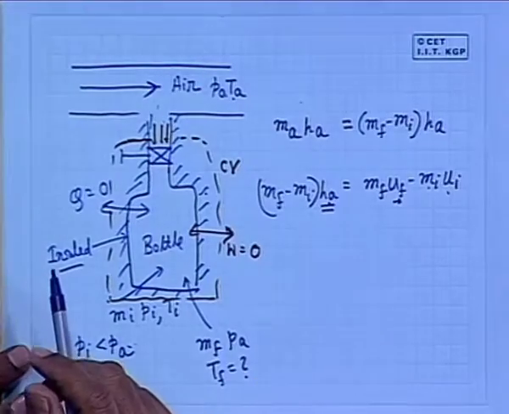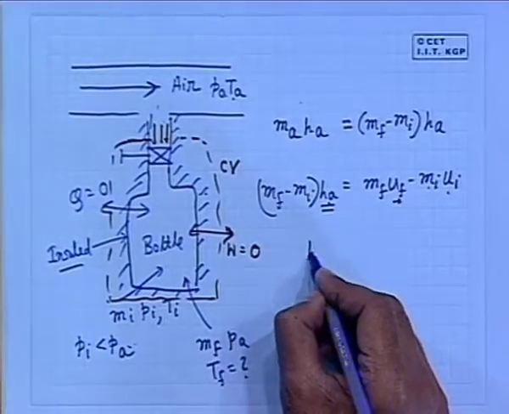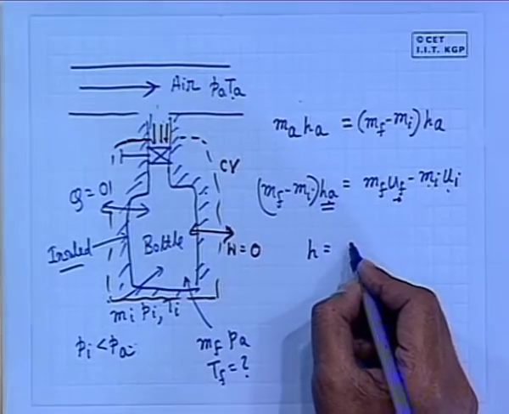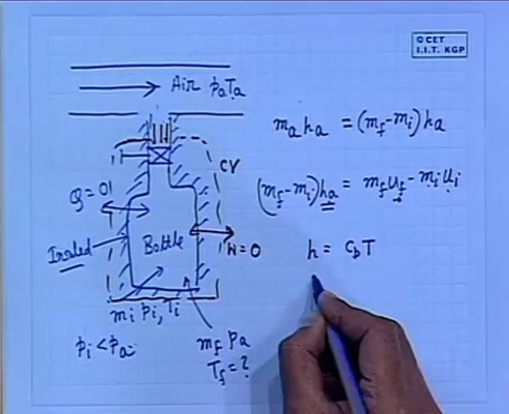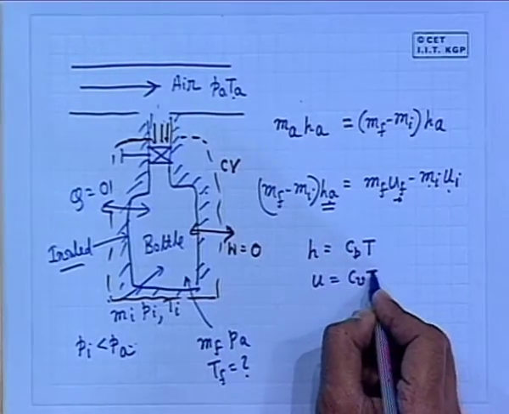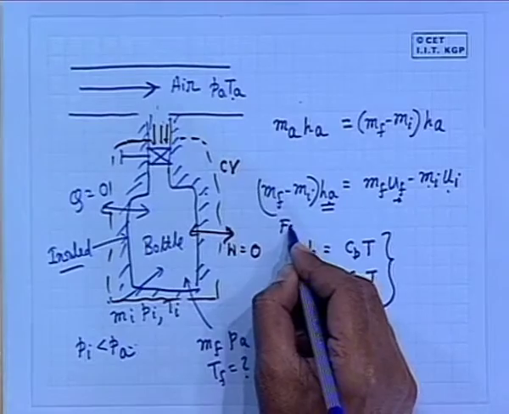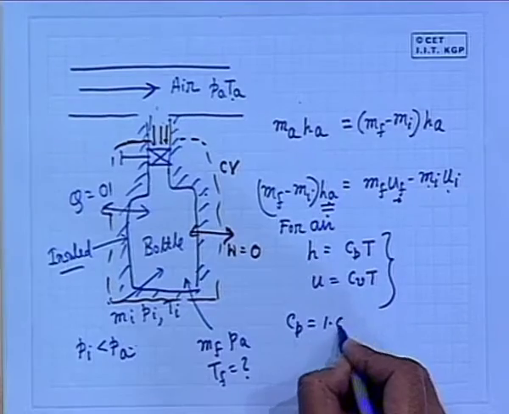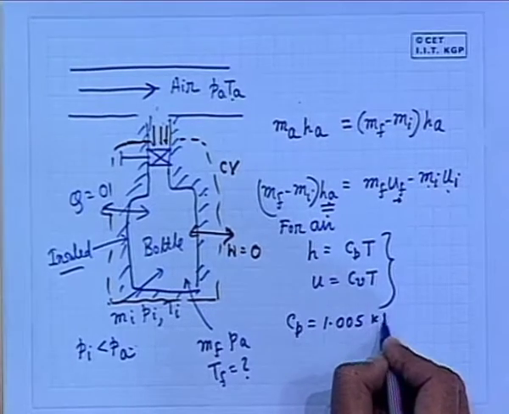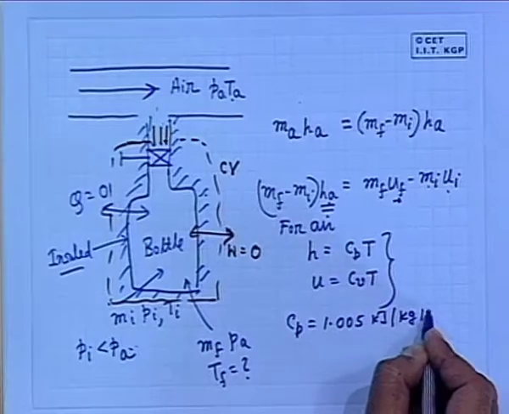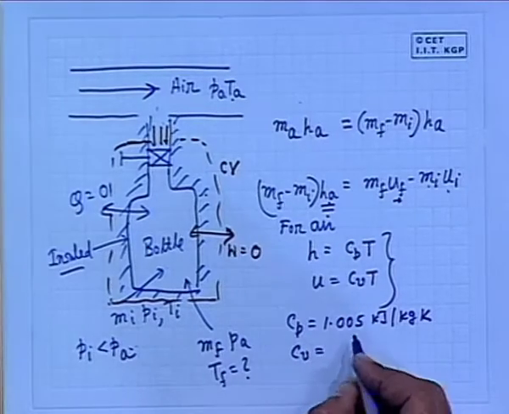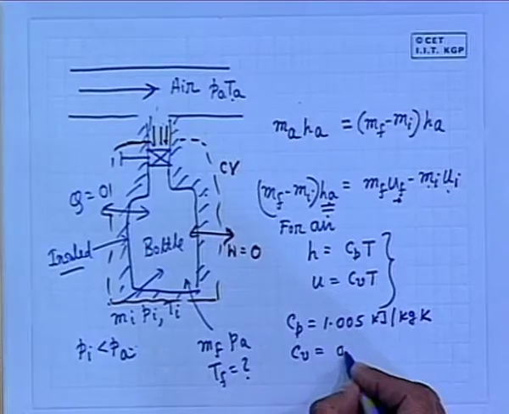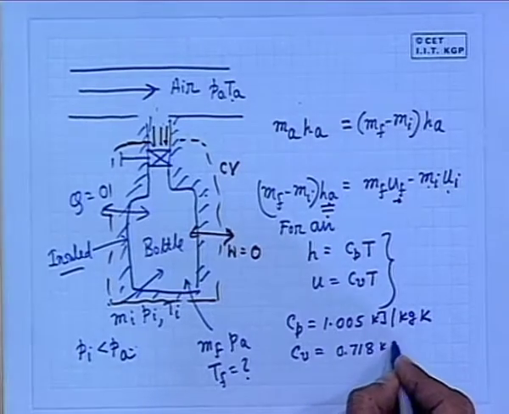In this connection, I would like to tell you that for air, if it is not otherwise given, you will always assume H is equal to Cp into T and U is equal to Cv into T for air, where the value of Cp is 1.005 kilojoule per kg and Cv is 0.718. If the property relationships are given, you do not use these; you use the given property relationships.